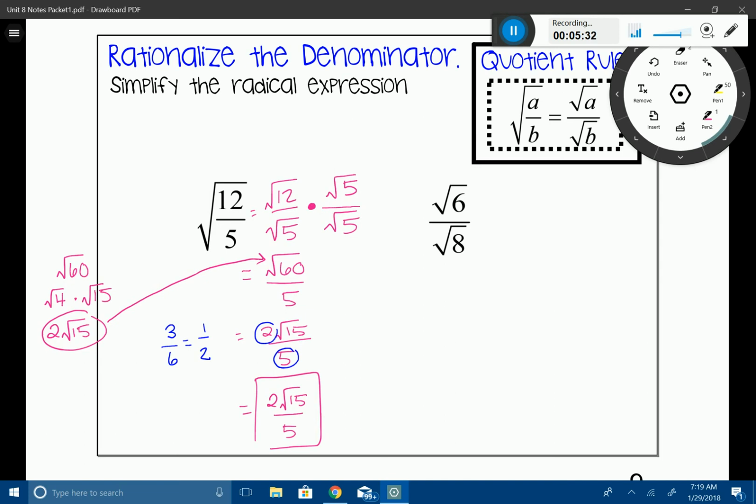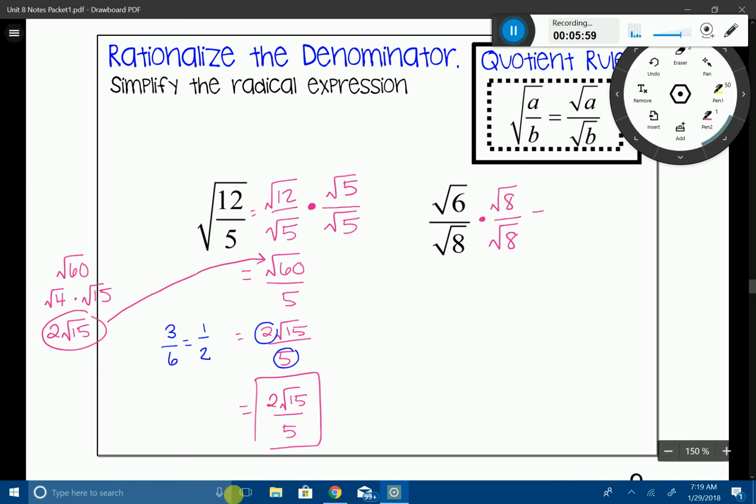All right, in this second problem, you can see that rule 2 is already satisfied. We don't have a fraction underneath a radical. But rule 3 is not satisfied because we have the radical in the denominator. So I'm going to start by rationalizing the denominator. I'm going to put root 8 and root 8. That's how you rationalize.